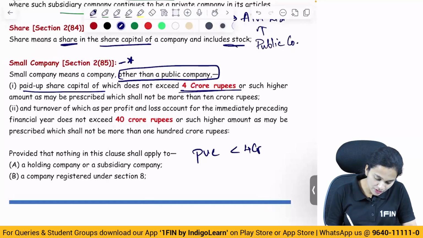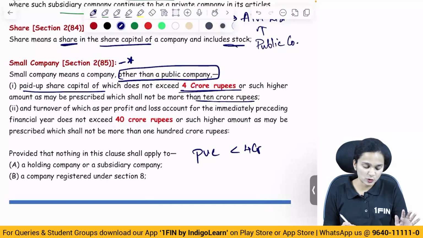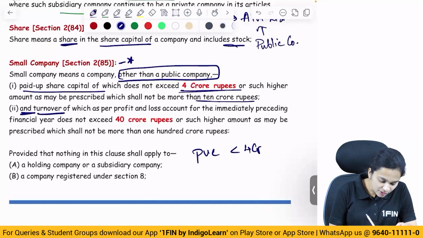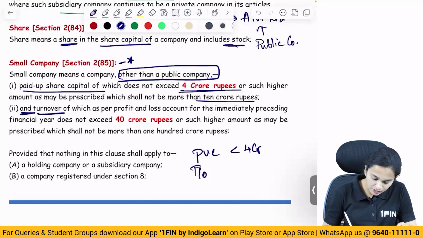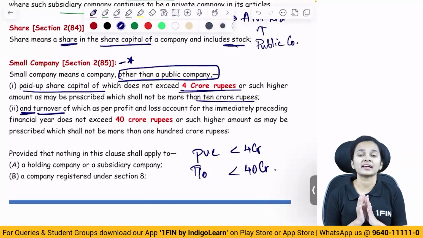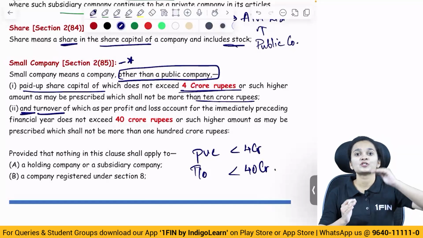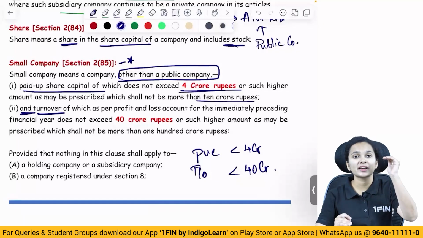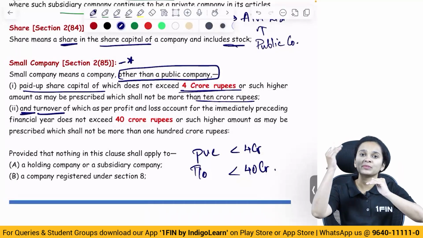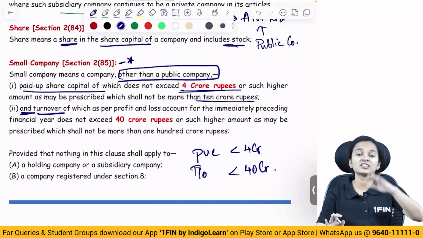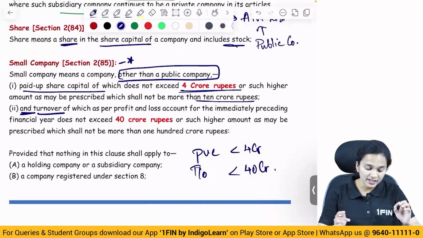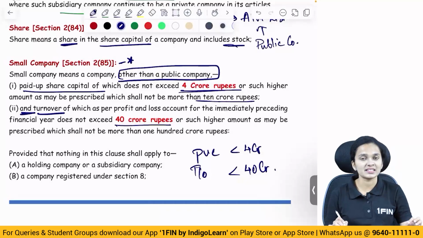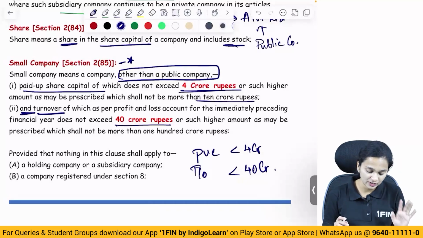Less than 4 crores, or such higher amount which may be extended to 10 crores if the government wants to extend, and turnover not exceeding 40 crores. So the threshold limits which have been prescribed are: paid up share capital not exceeding 4 crores, which means it can be less than or equal to 4 crores, and turnover not exceeding 40 crores, which means it can be less than or equal to 40 crores.